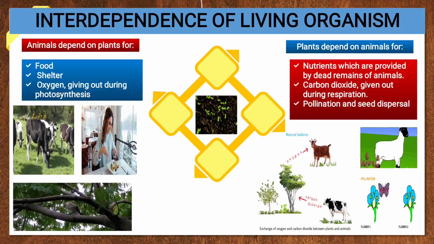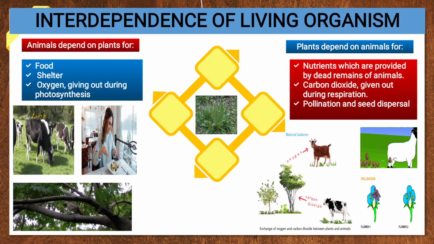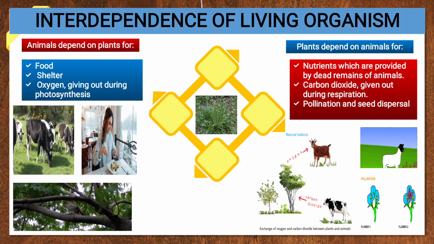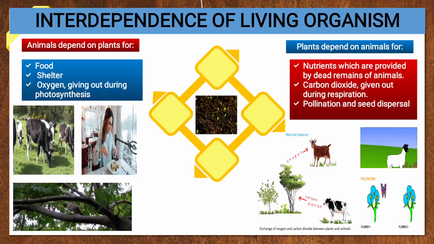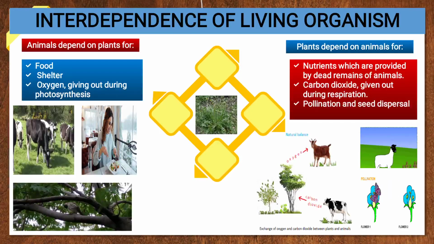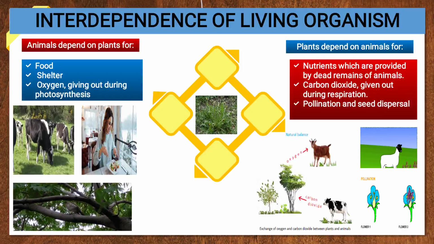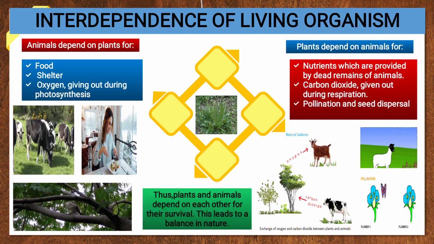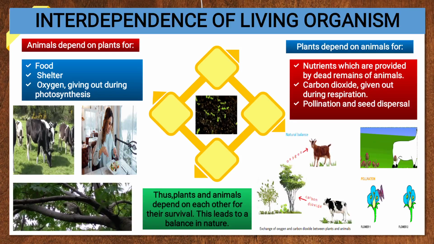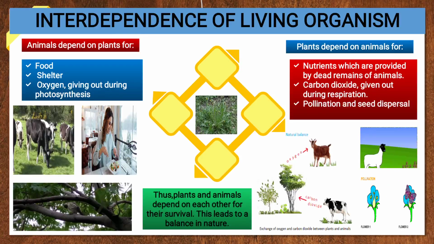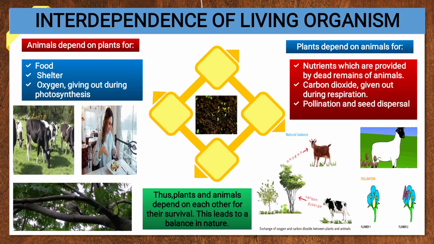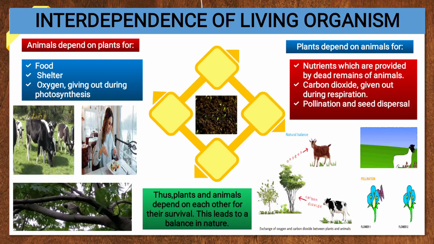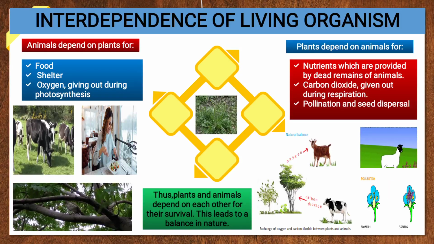And seed dispersal. Now the seed is produced, and it has to be dispersed to different places for germination. Now animals, you see the goat is grazing, the seed gets stuck on the fur of the animal, and wherever the goat sheds that seed, during favorable conditions the seed will germinate and grow into new plants. Thus plants and animals depend on each other for their survival. This leads to balance in nature. So this was the interdependence of living organisms, how animals depend on plants and how plants depend on animals.